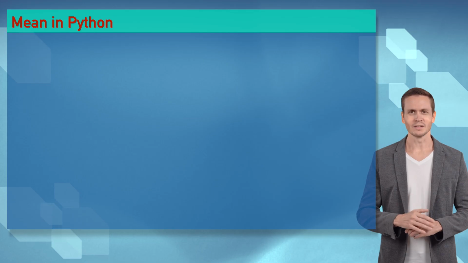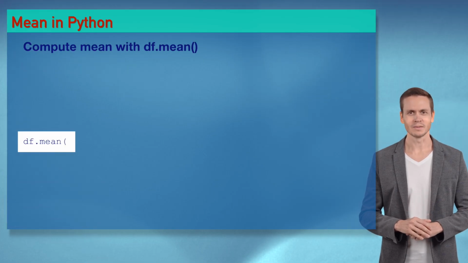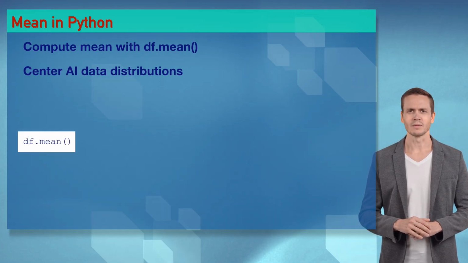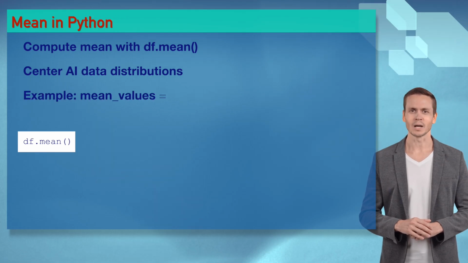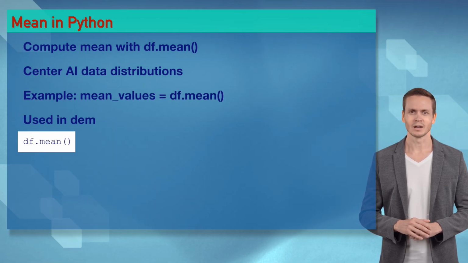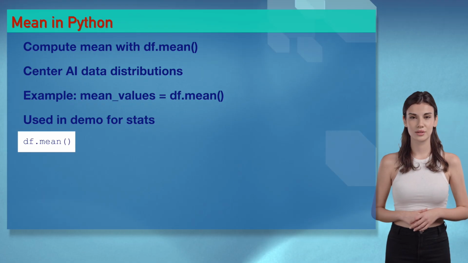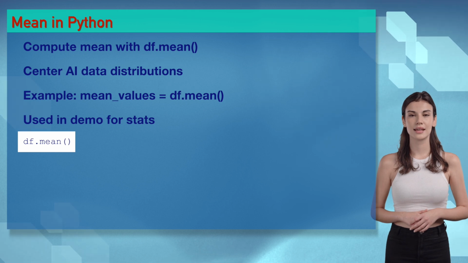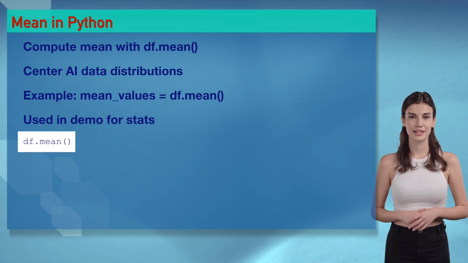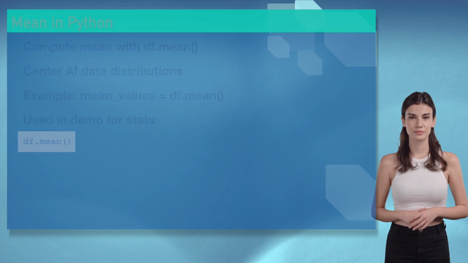Yo, wizards, df.mean computes the mean like a hot average for Sophia, centering AI data. It's a mean party. Let's drop this code beat and summarize some magic. You're averaging my heart, Ethan. Wizards, mean finds the central tendency for AI data. Try it in our demo. It's like finding the data's core with passion.